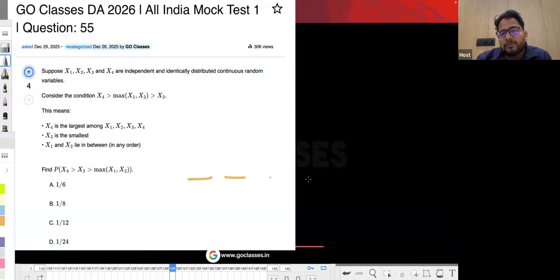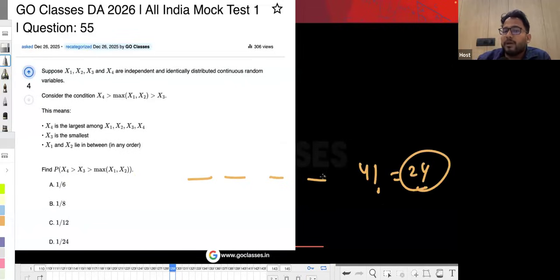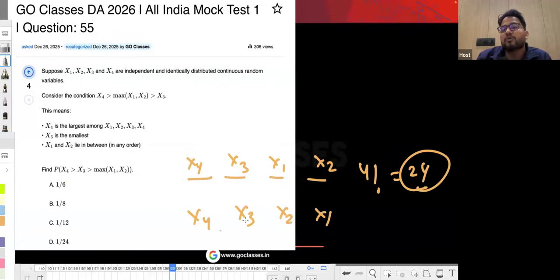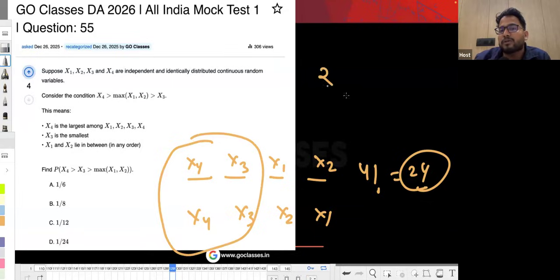Basically, if you have 4 random variables, then there are 4 factorial, which means 24 permutations possible. In how many permutations is this happening? That's what they're asking. In exactly one permutation, x4 will be the highest, then x3, then x1, then x2, right? In another permutation, x4 could be the highest, then x3, then x2, then x1. So basically, in exactly 2 permutations out of 24, x4 will be the highest, then x3, and x1, x2 could be in any order.